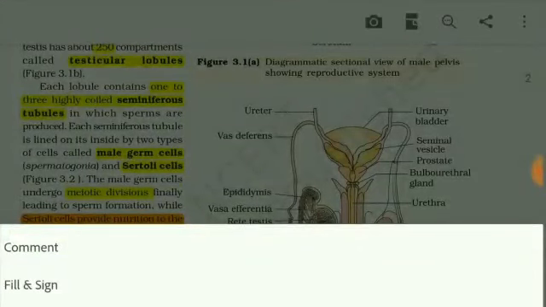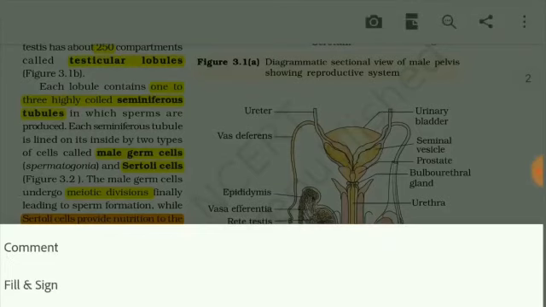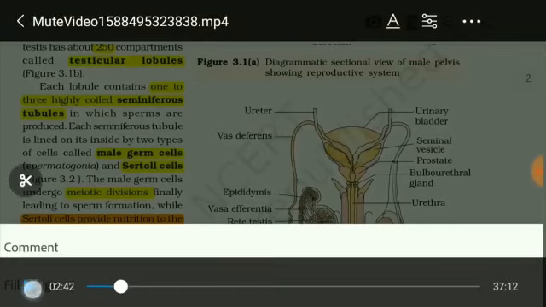Okay, so I ask some questions. How many testicular lobules are present in the human testis? 500. Each testis has 250 compartments of testicular lobules. Normally humans contain two testes, so 250 into 2, so 500 testicular lobules are present. In each testis, 250 compartments.